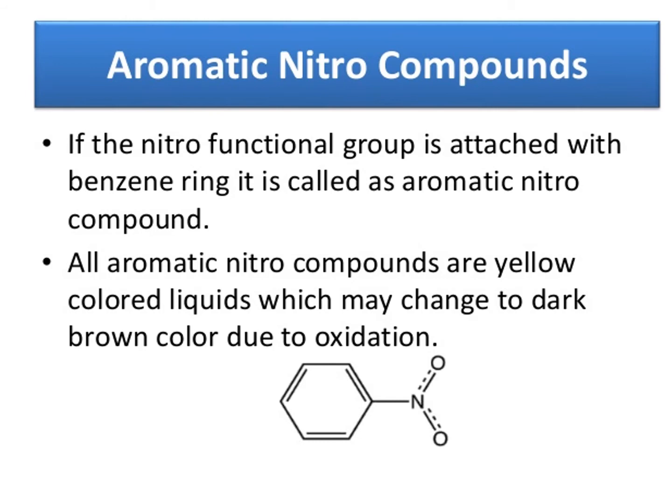Next, aromatic nitro compounds. Aromatic nitro compounds means nitro is present on the aromatic ring, here on the benzene ring. This type of structure is called an aromatic nitro compound. All aromatic nitro compounds are yellow colored liquids which may change to dark brown color due to oxidation. Means when we expose these aromatic nitro compounds to the air, due to oxidation, the color changes from yellow to brown.